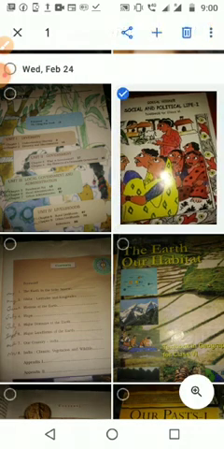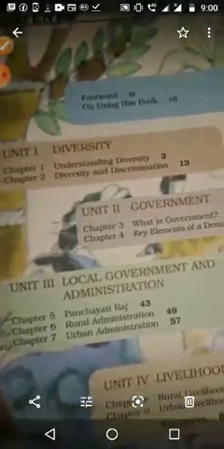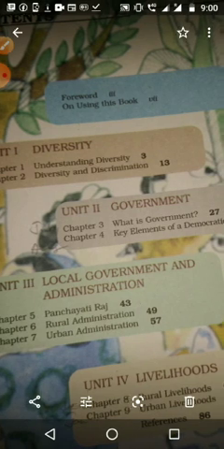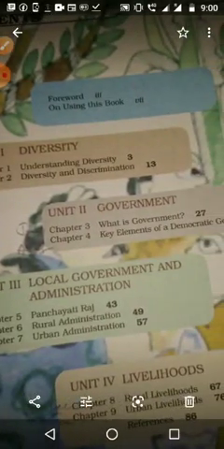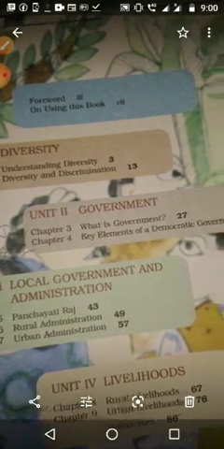Then we have studied our civics, that is Social and Political Life, textbook 1. This is the textbook cover. Then we studied the lessons. First lesson, we studied understanding diversity, what all differences are there in our country, unity in diversity, like that things we have seen. Then the second chapter, diversity and discrimination. Because of this diversity, what all discriminations developed here in India, or what stereotype thinking, like that things we studied.